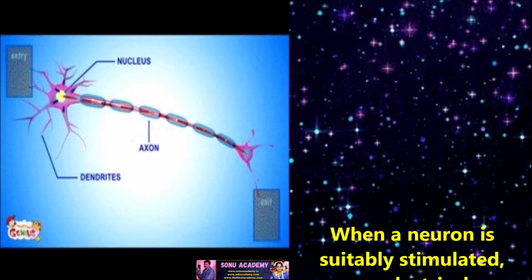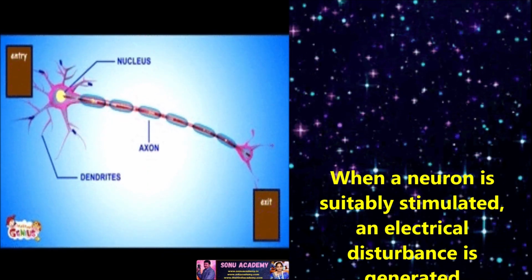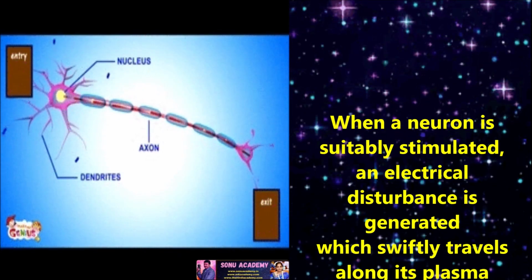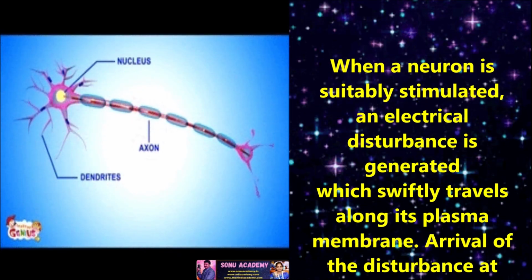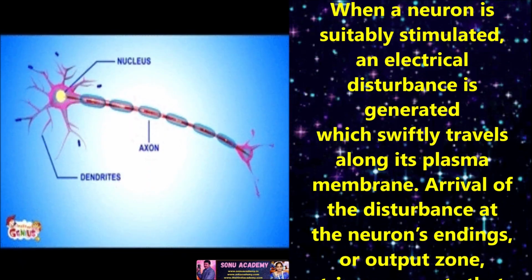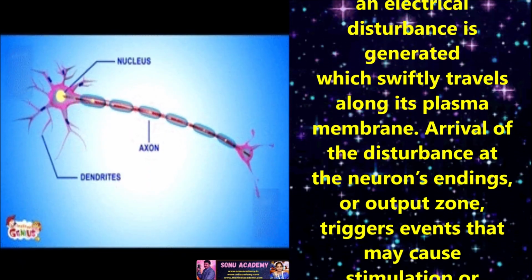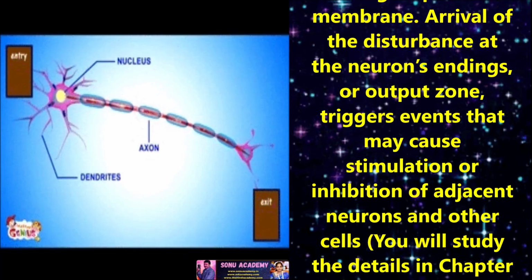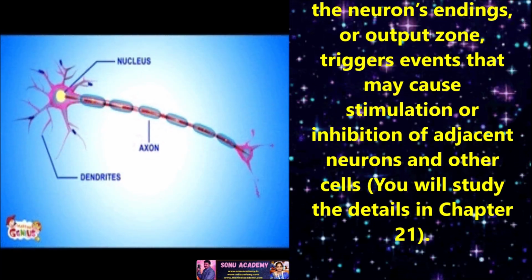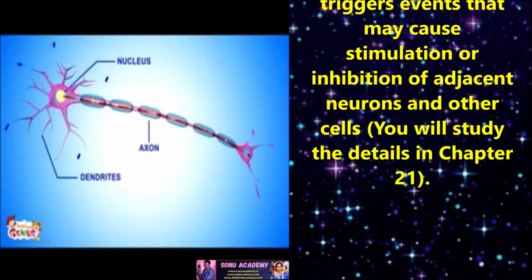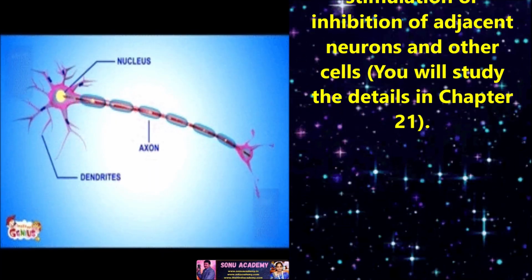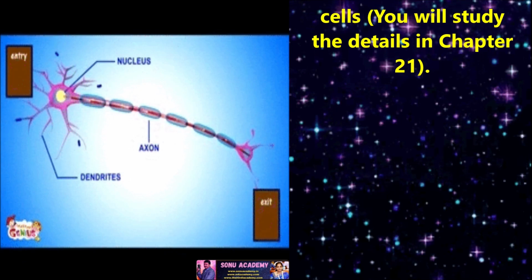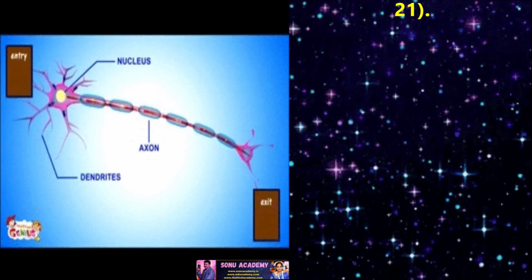When a neuron is suitably stimulated, an electric disturbance is generated which swiftly travels along its plasma membrane. Arrival of the disturbance at the neuron's ending or output zone triggers events that may cause stimulation or inhibition of adjacent neurons and other cells. You will study the details in chapter 21.